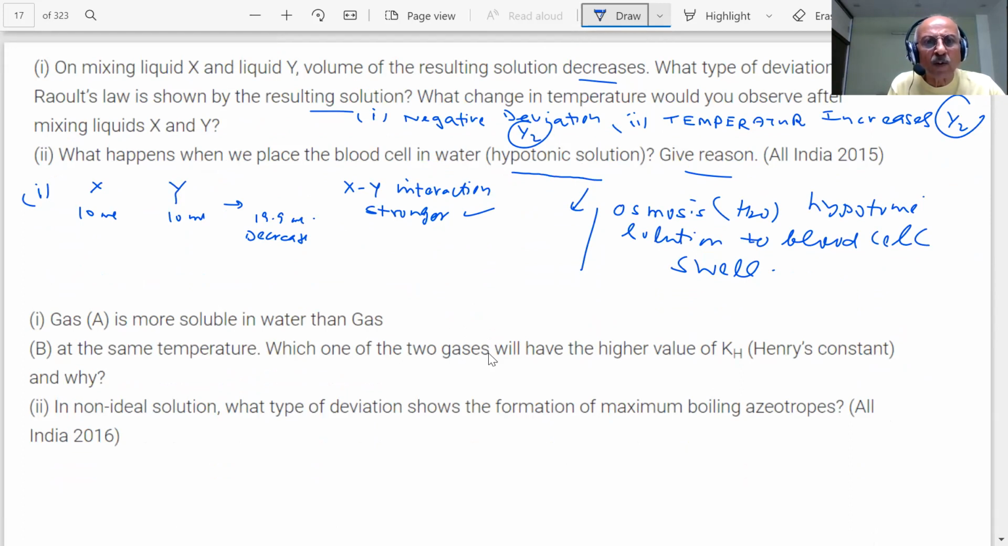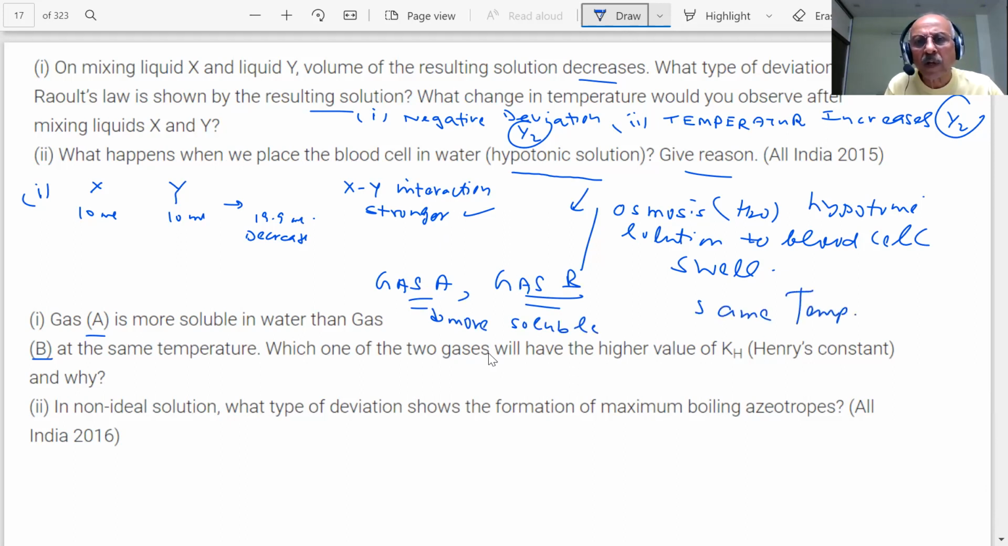Gas A is more soluble in water than gas B at the same temperature. Which one of the two gases will have the higher value of KH? You have two gases. Gas A is more soluble in water than gas B. Okay, you have a gas A, students, and you have a gas B. Okay? Yes, sir. Gas A is more soluble. Same temperature. Which one of the two gases will have the higher value of KH?